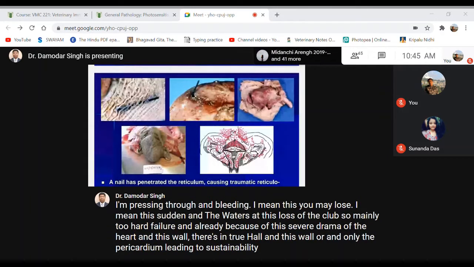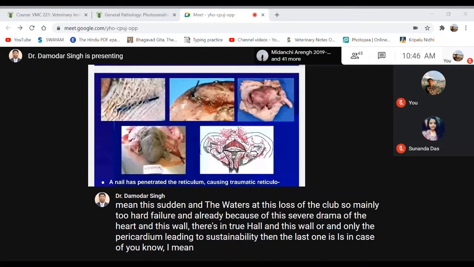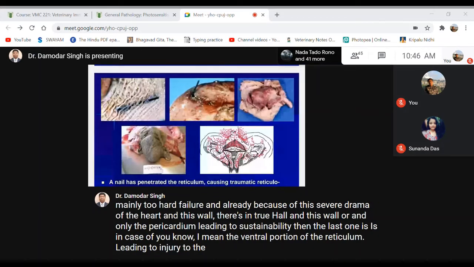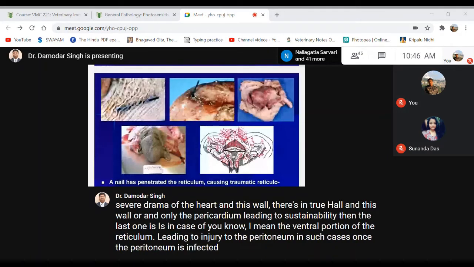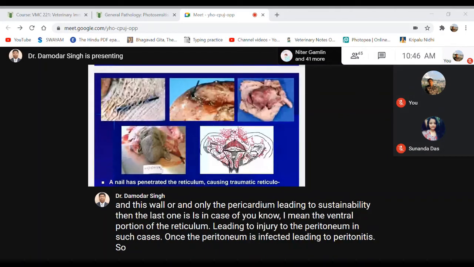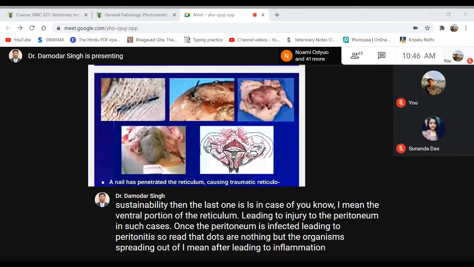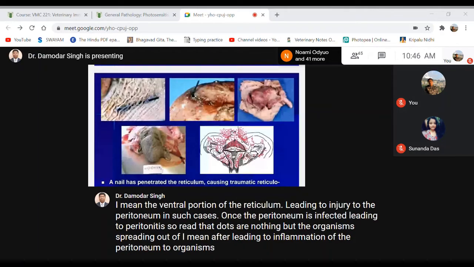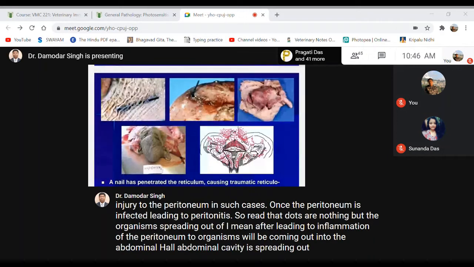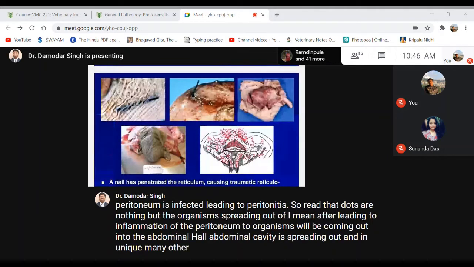Then the last one is the case of the ventral portion of the reticulum leading to injury to the peritoneum. In such cases, once the peritoneum is infected, it leads to peritonitis. So the red dots are nothing but the organisms spreading out after leading to inflammation of the peritoneum. The organisms will be coming out into the abdominal cavity, spreading out and injuring many other organs.